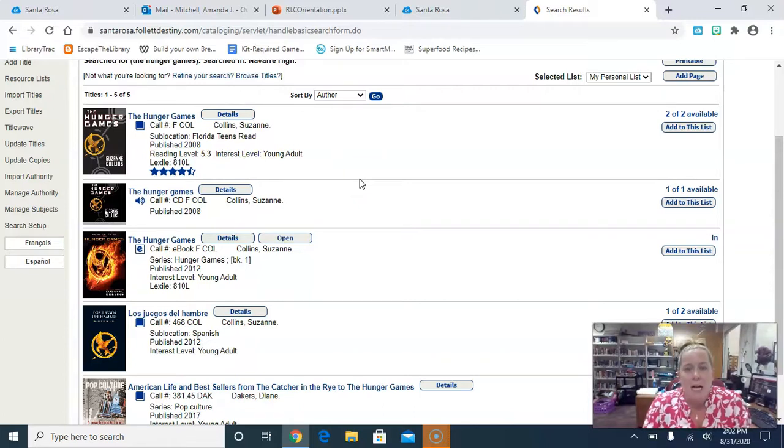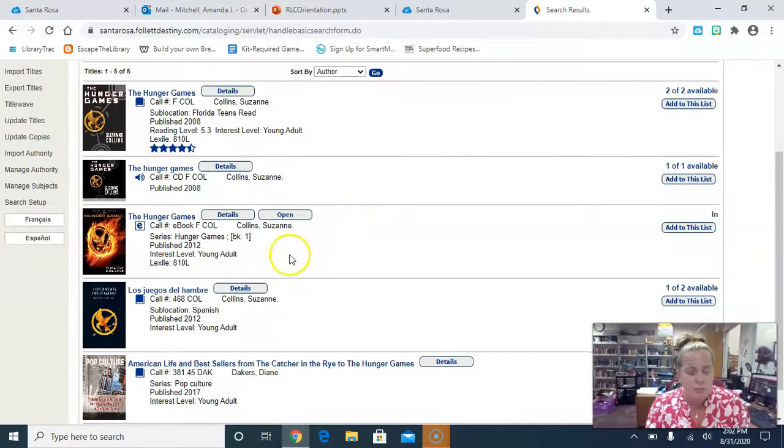So if it's not one from this particular year, it's going to be on the regular fiction shelf. If you ever have a problem with that, just let us know. This one is a CD audiobook, which we're actually getting rid of because y'all don't have CD players anymore. So we're going to go full digital on our audiobooks.